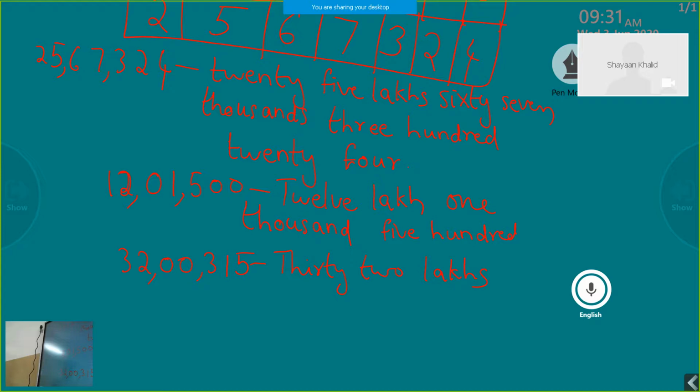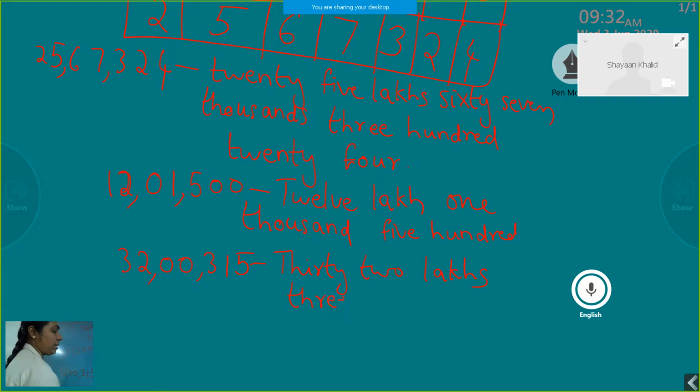So in that case, we need not say that number. 0, 0 belongs to the thousands period, but we cannot read that number as 0, 0. So if 0, 0 comes, we have to avoid that thousands place. When you read or write the number name, no need to represent that period 0, 0, since we cannot say that as a number. So 32 lakhs. Then the next one is